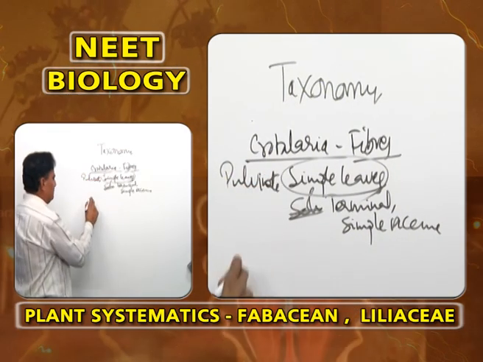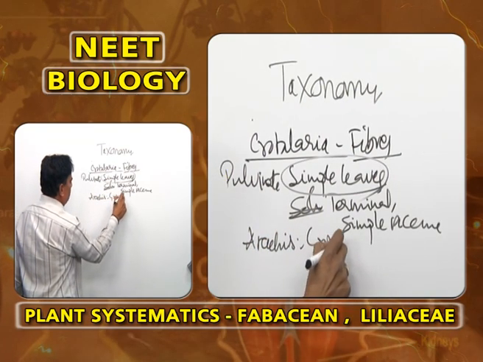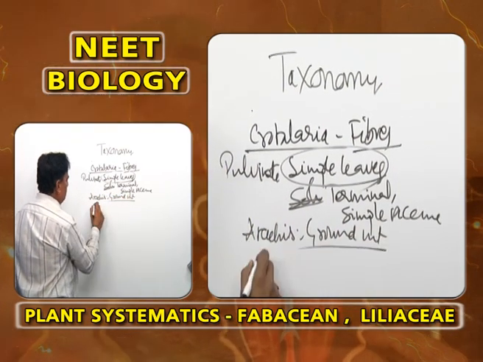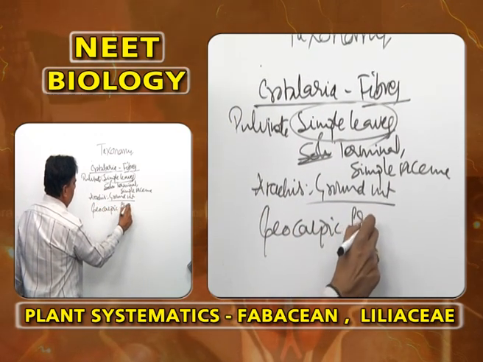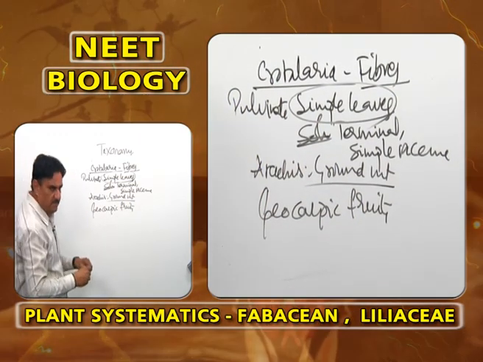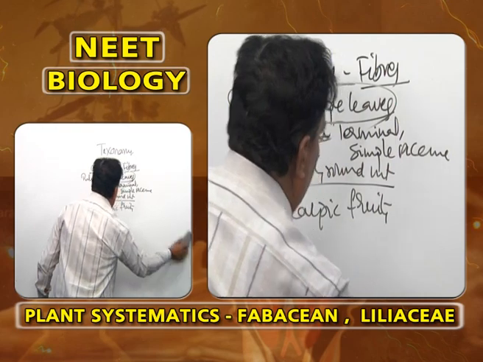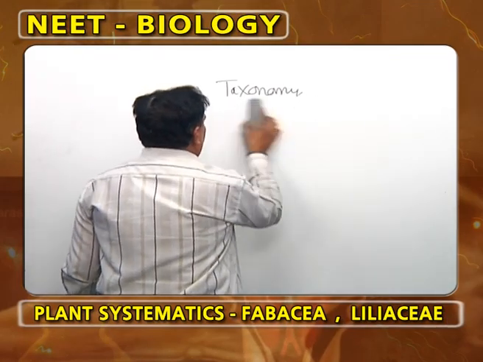Then coming to Arachis. Arachis means groundnut. The speciality of groundnut is that it shows geocarpic fruits. That means fruits are formed under the soil. Actual pollination occurs above the soil. After pollination, the plants develop special gynophores.